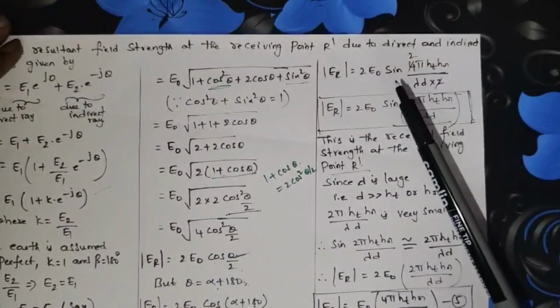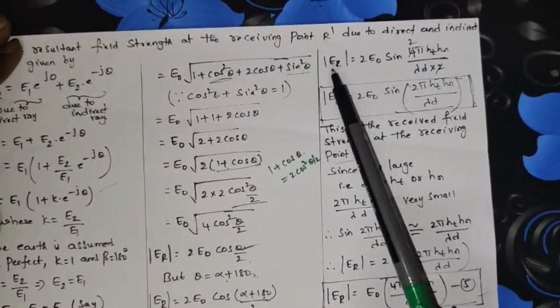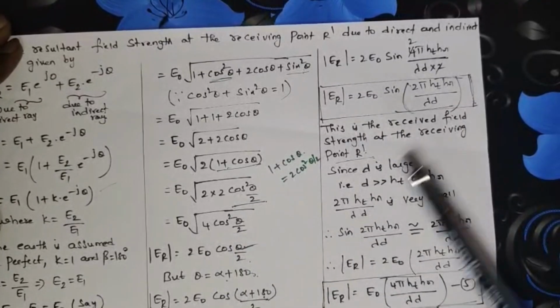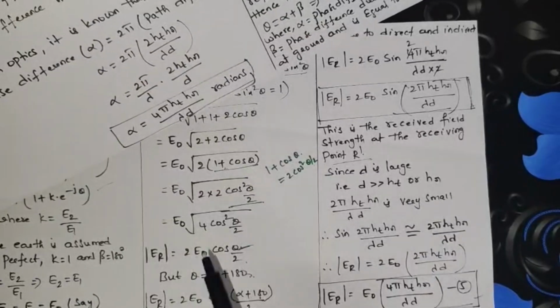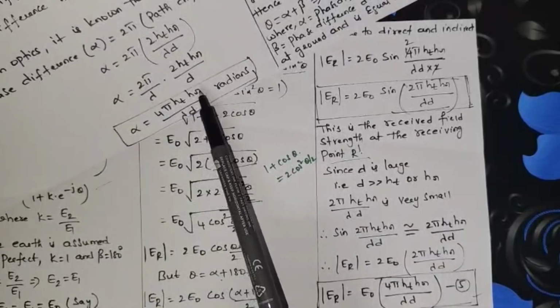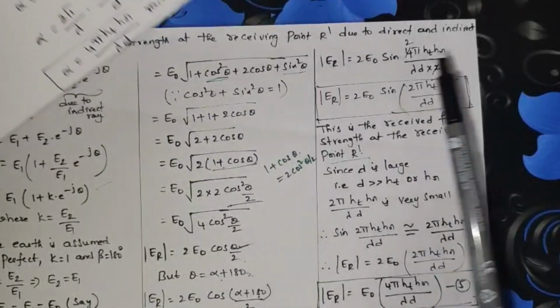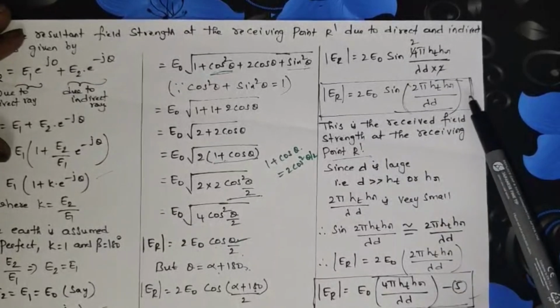Now substitute the alpha value. Already we have derived alpha, that is the phase difference. In the phase difference we calculated 4 pi ht hr by lambda d radians. So instead of alpha, substitute that equation and the equation becomes like this.